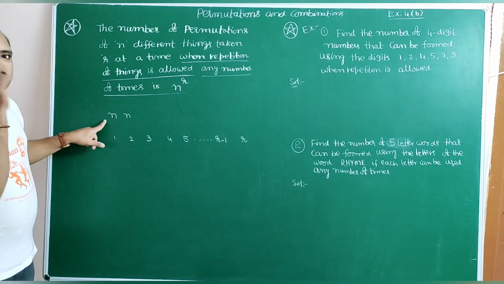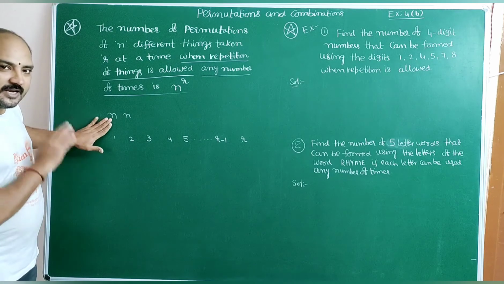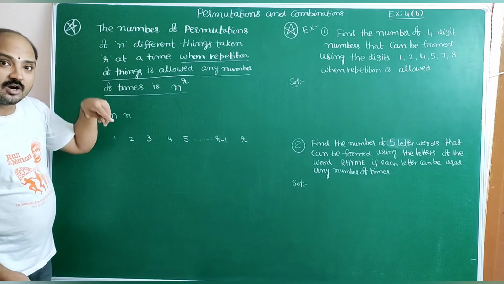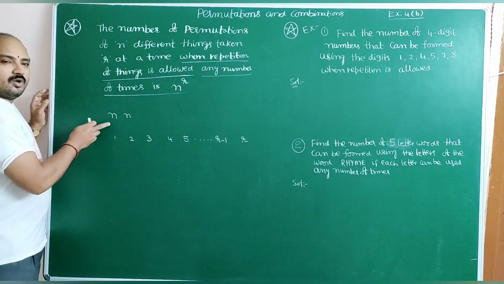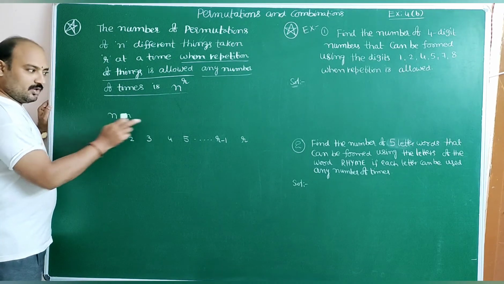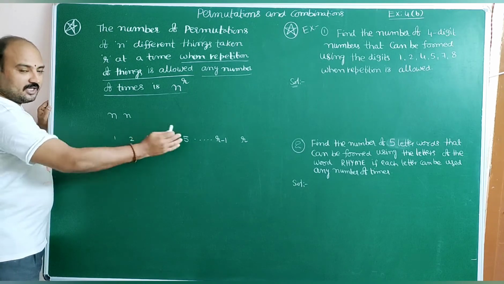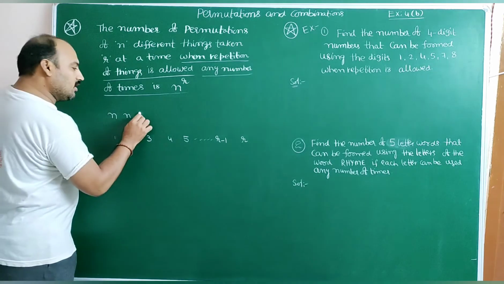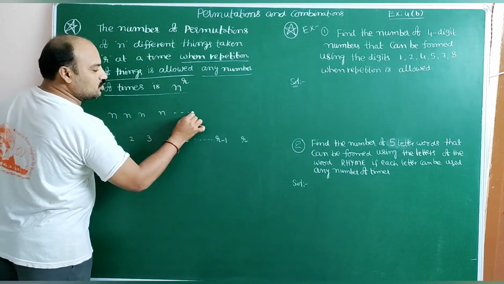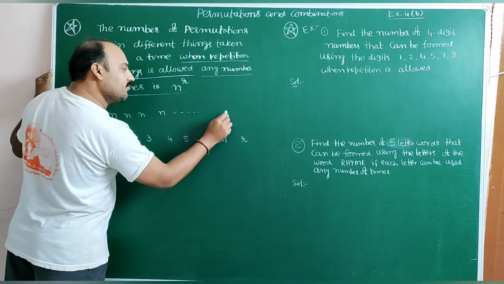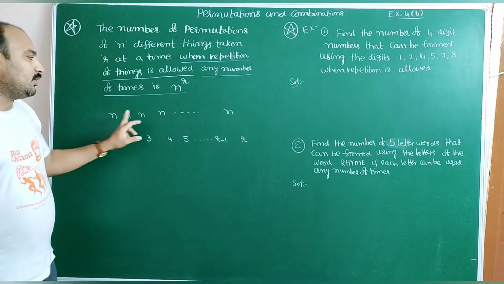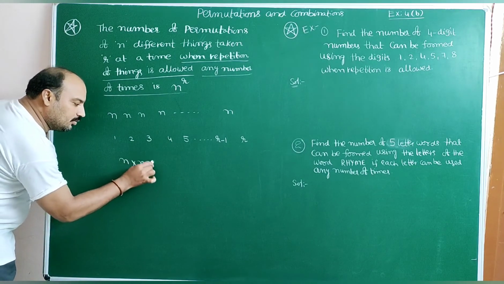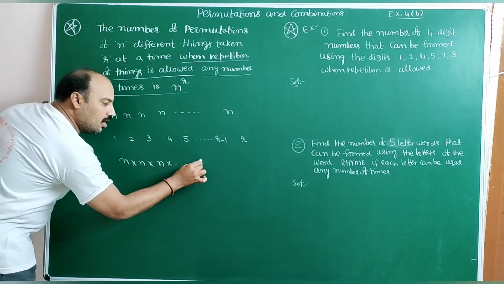Because previously, without repetition, after arranging one of the n things, the remaining n minus 1 would be available. That is the case when repetition is not allowed. But now repetition is allowed, so out of all the things, we can arrange n things here, here also n things, here also n things, and so on. How many times? By the counting principle, n into n and so on, r times.